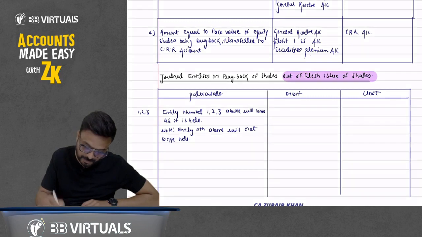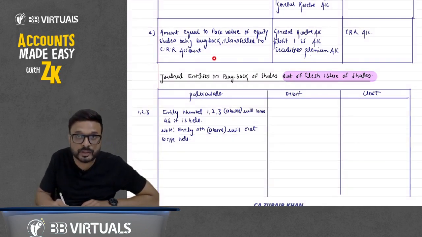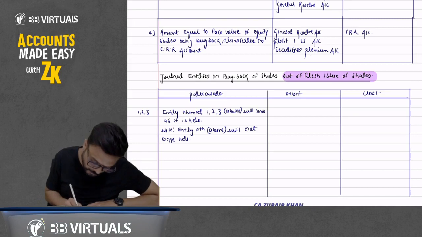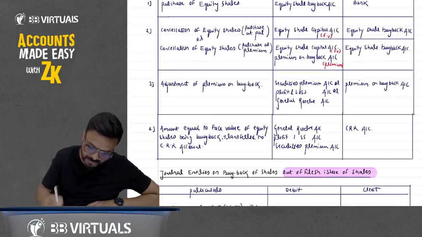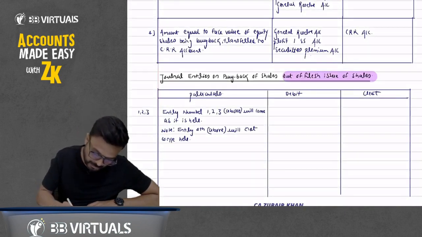Why will it not come here? The reason is that we are doing the buyback out of a fresh issue of shares, so there is no need to transfer to the CRR account. Now some additional entries will come. Now write down the first, second, third entries. These will come as they are.